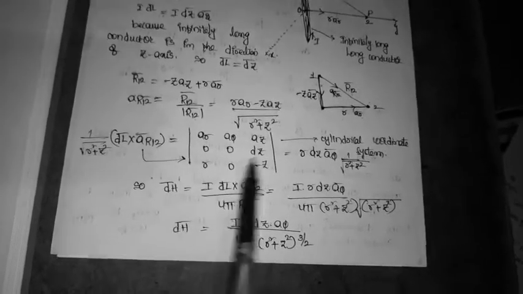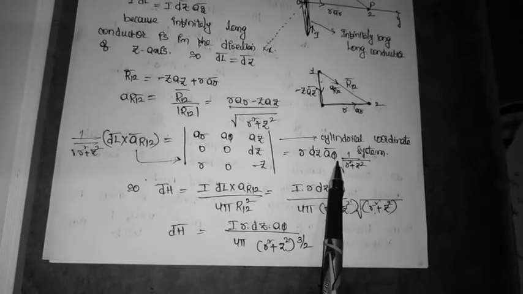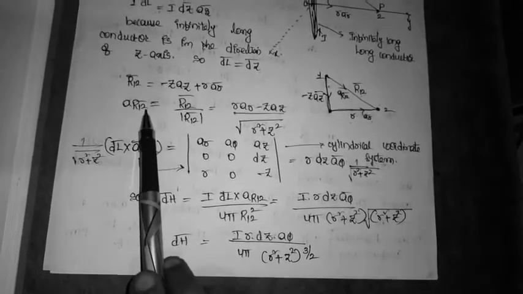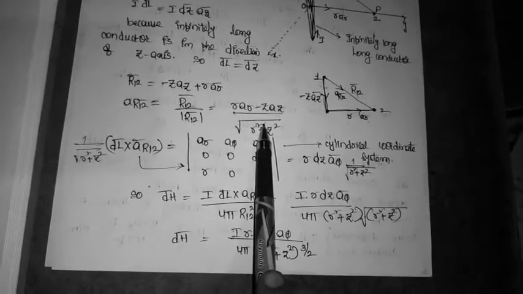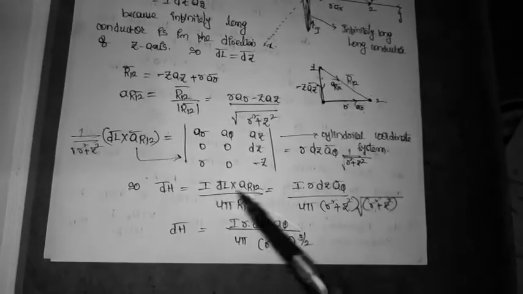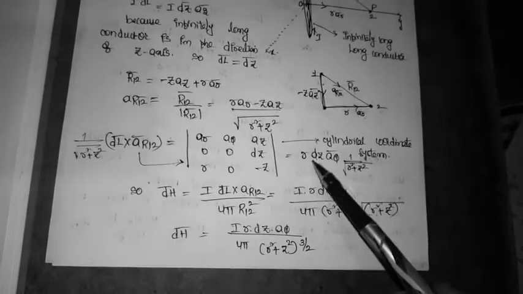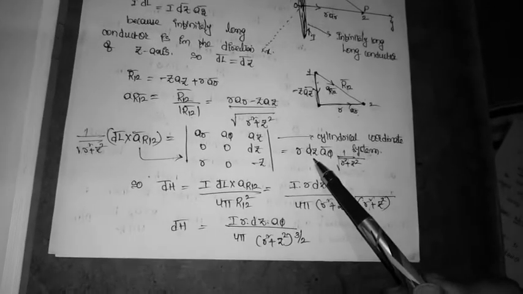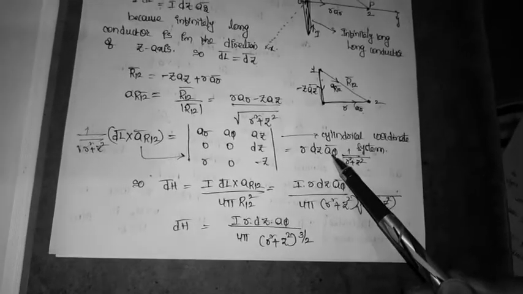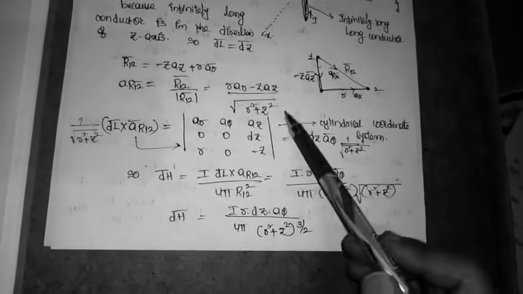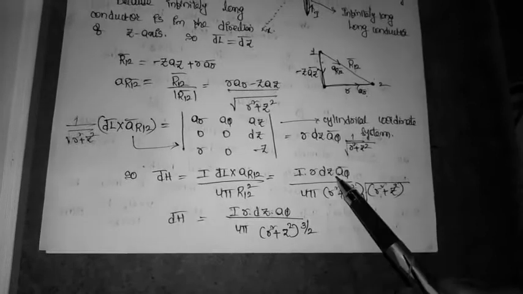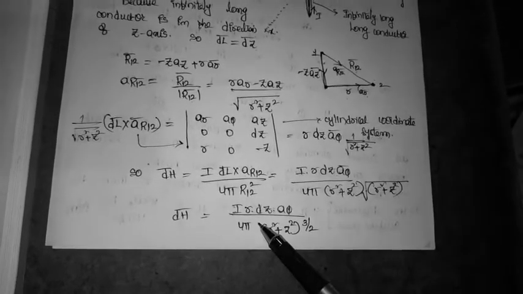If I do the cross product, I will get this. aR12 is nothing but R12 by its magnitude, and the magnitude is also present. So dL cross aR12 is R dz aφ into this magnitude function. Just substitute, and I got this equation.